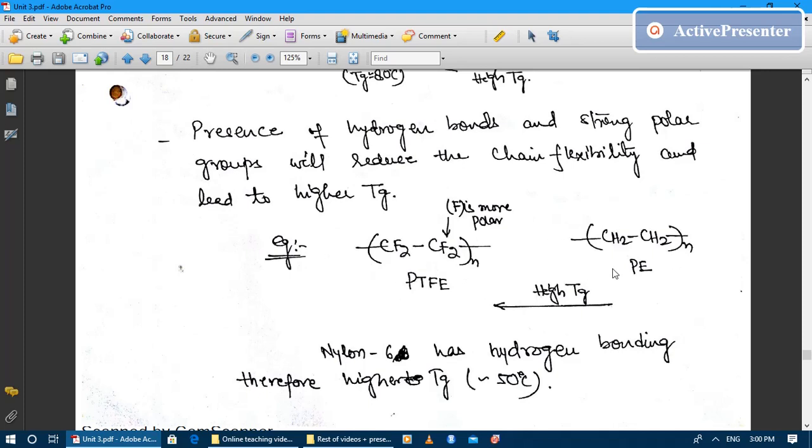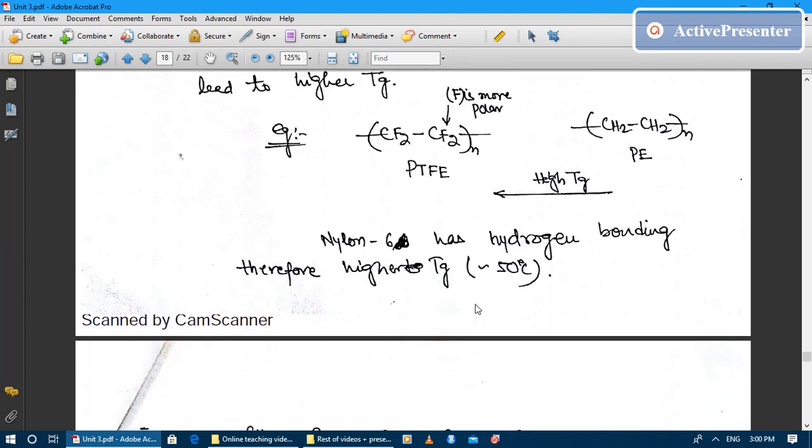So we can say that the presence of polar group will increase the glass transition temperature. In case of nylon 6 or nylon 6,6, amide group is present, and amide group is basically the NHCO group, and here there is a hydrogen bonding between the hydrogen and oxygen of 2 different NHCO groups. Because of this hydrogen bonding, nylon shows higher glass transition temperature, somewhere around 50 degrees centigrade.